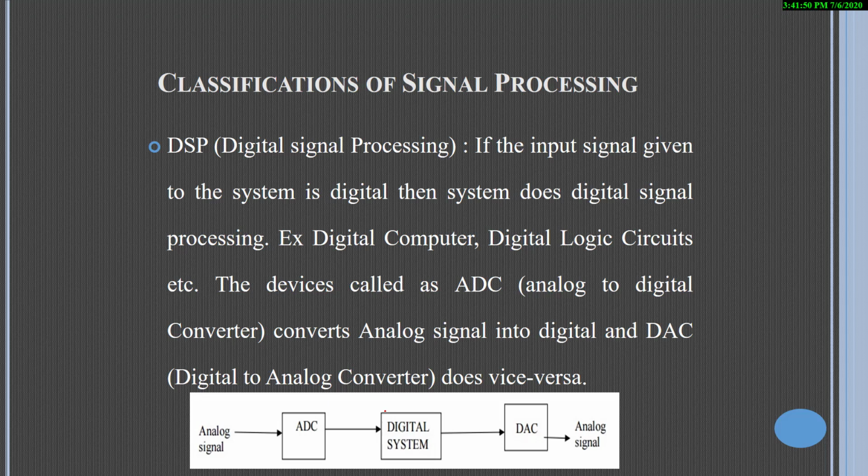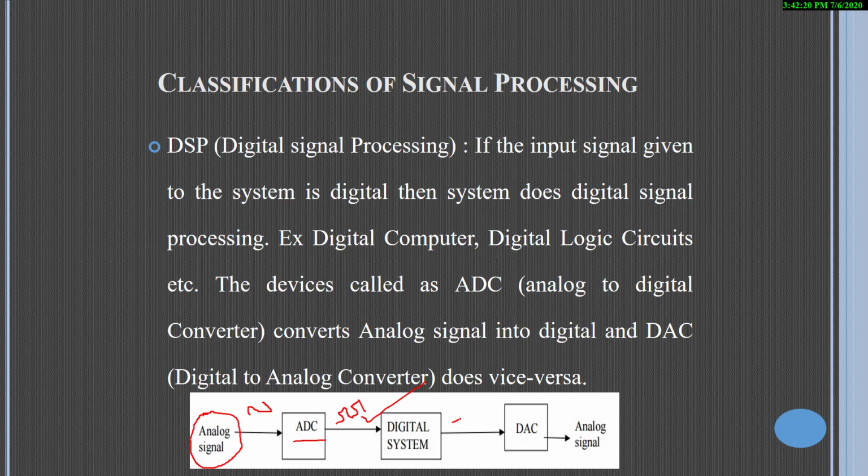If the input signal that we are giving is an analog input signal, it cannot be given directly to the digital system, but it has to go through some process. That is, this analog signal must be converted to a digital signal so that the digital system can interpret or manipulate the signal. So in order to convert analog to digital, we are using an ADC, that is analog to digital converter.